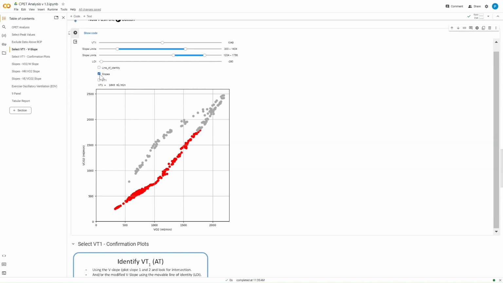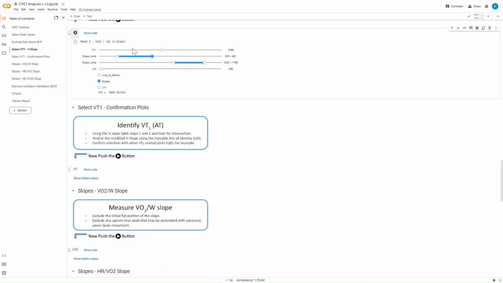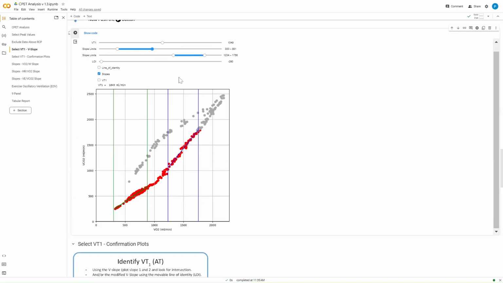The other way we can do it is by using the modified V-slope way of doing things, and we're looking for the crossover point between the two linear sections of this response. So what we do is we use these sliders. This first one is the lower slope and this one is the upper slope, and we can decide what data we want to use to draw a best fit line for this section and a best fit line for this section and find out where they cross over. So I've kind of already sneakily put in my AT over here. You can see it just up here. So what I'm going to do is bring that data up and just cross over ever so slightly.